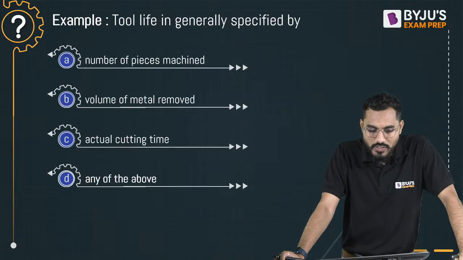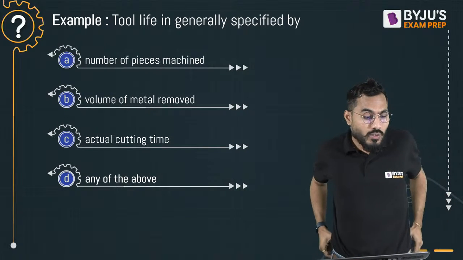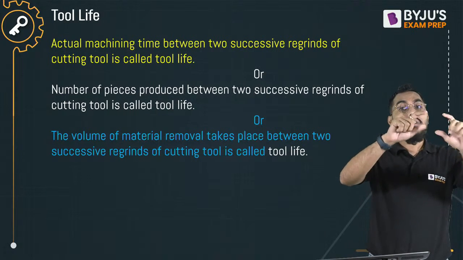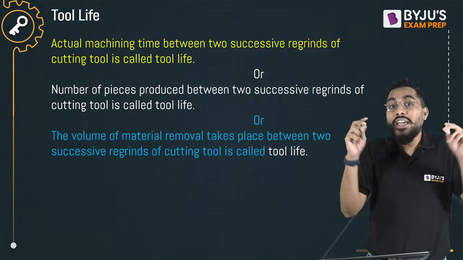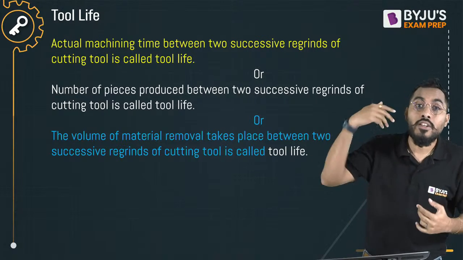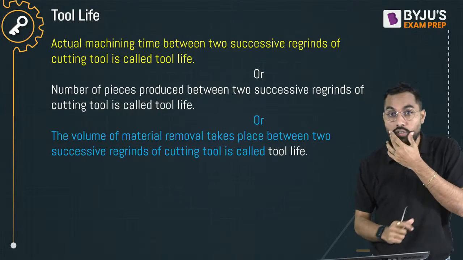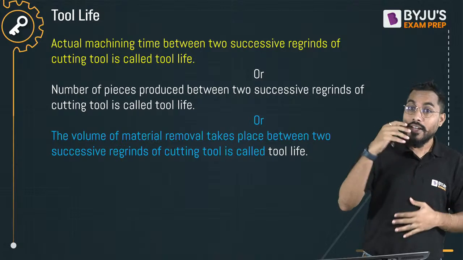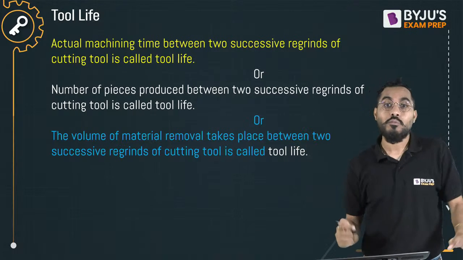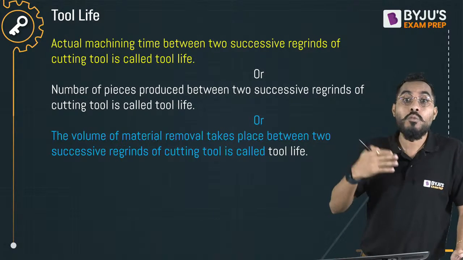Yes. Next question. Tool life is generally specified by. How is the tool life specified? We know there are multiple ways by which tool life can be specified. It is specified in 3 ways. First, actual machining time between 2 successive regrinds, mentioned in time. Then the number of components we manufacture between 2 successive regrinds, called the number of components produced in mass production. This is a number, there is no unit. And next, the volume of material removed between 2 successive regrinds for a large component, mentioned in millimeter cube.